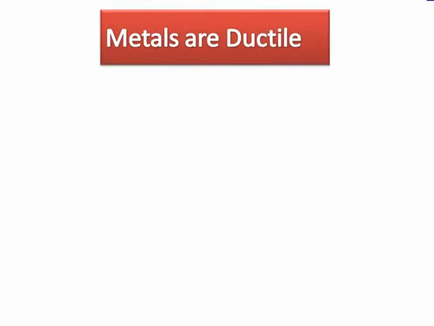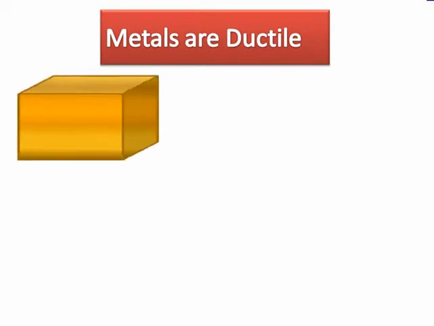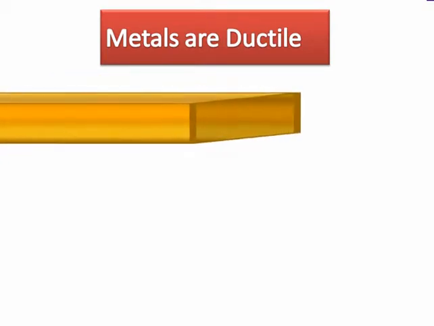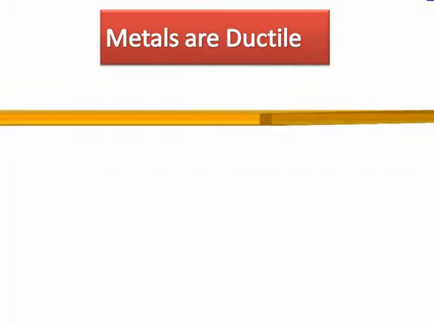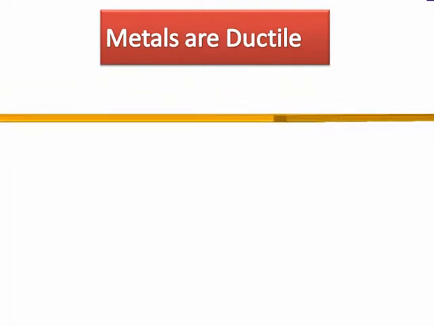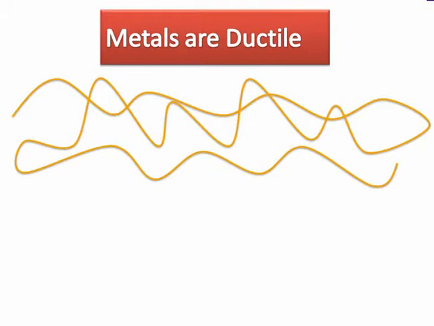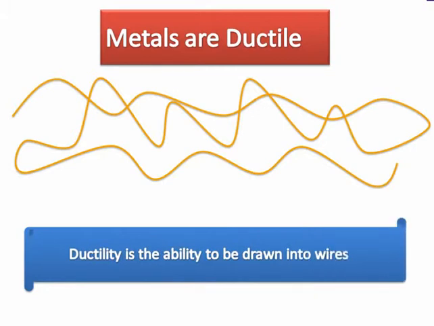The next property of metals is that metals are ductile. Do you know what ductile means? Let's take a small piece of gold. Now, let's stretch this piece of gold. Let's pull it from both sides. As we pull and pull and pull, the gold slowly forms a thin wire. And if we pull it for a long time, we get a complete gold wire. Ductility is the ability of a metal to be drawn into wires.